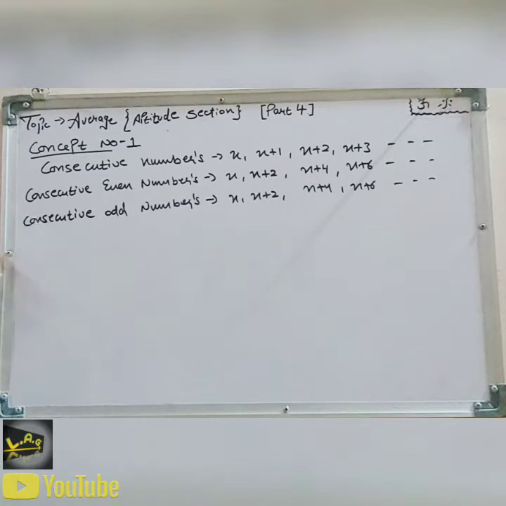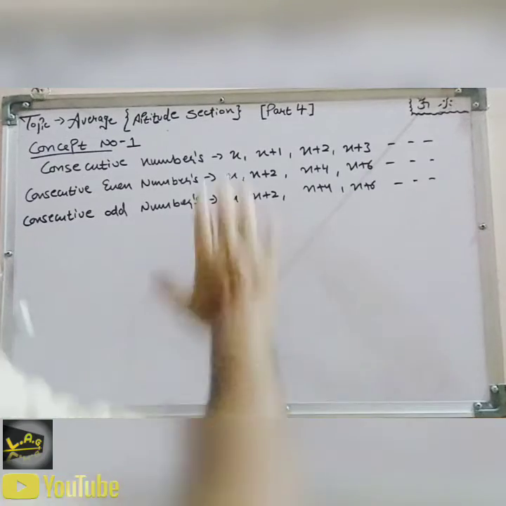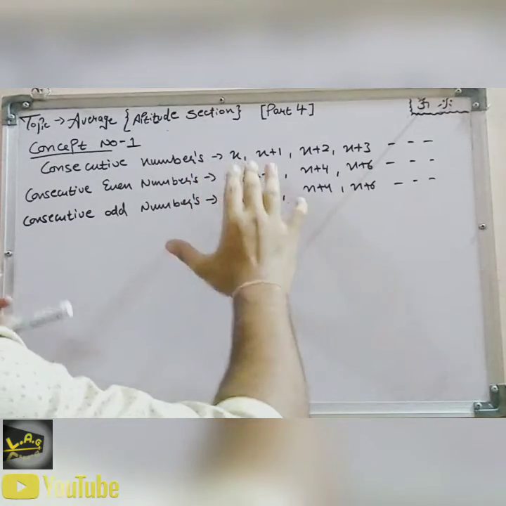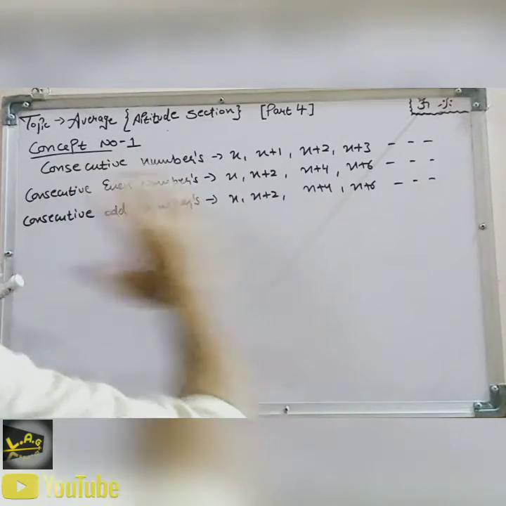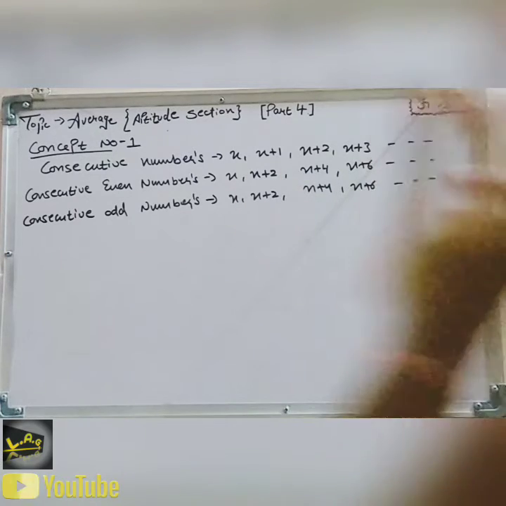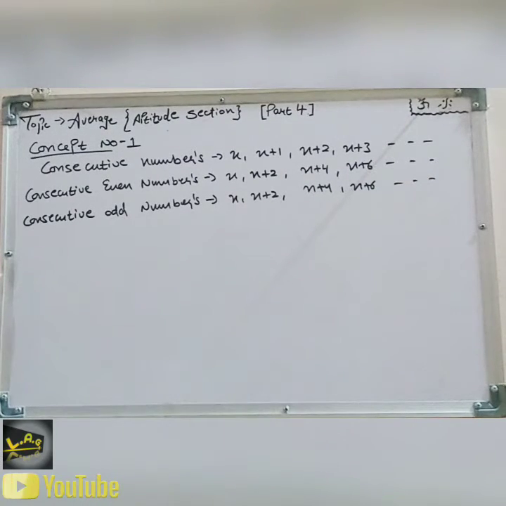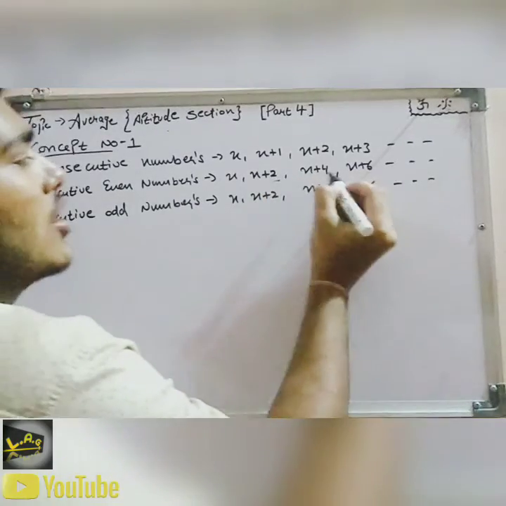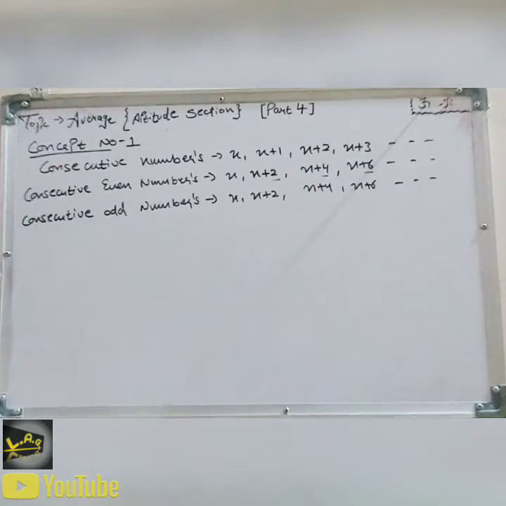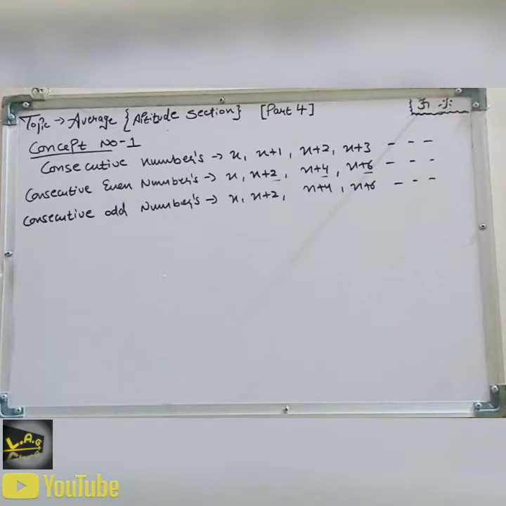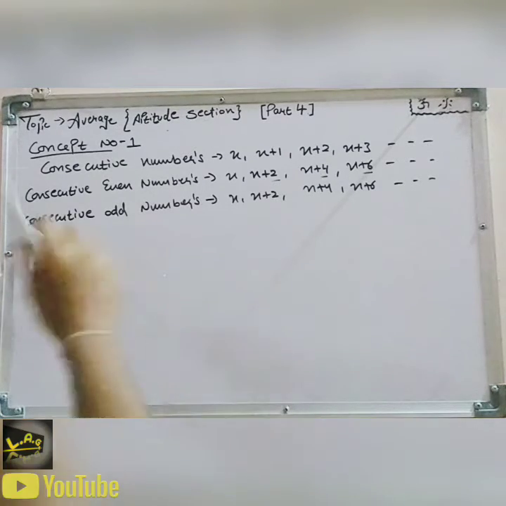You solve it by adding, multiplication, or subtraction, whatever the question requires. In consecutive numbers there is nothing like even or odd, it is simply 1, 2, 3, 4 like that. In even numbers we choose only the even numbers like 2, 4, 6, 8, 10.